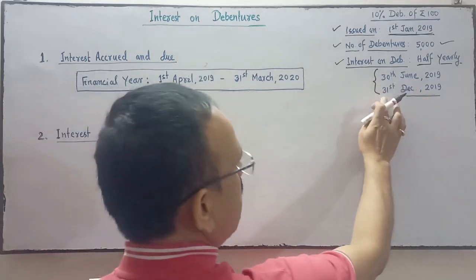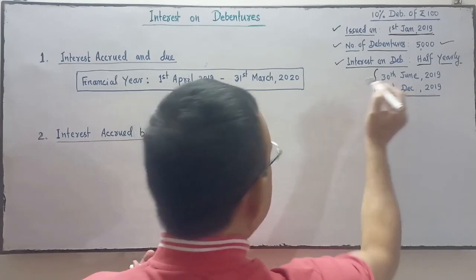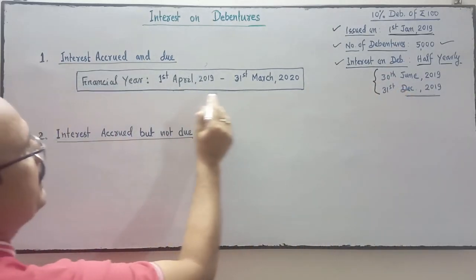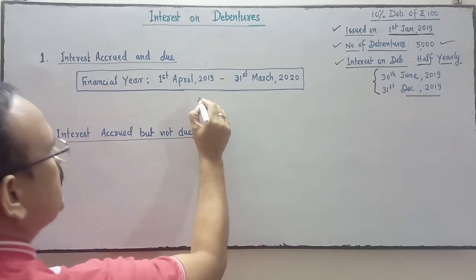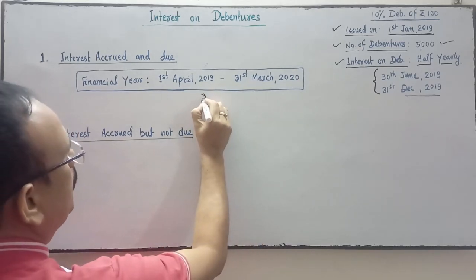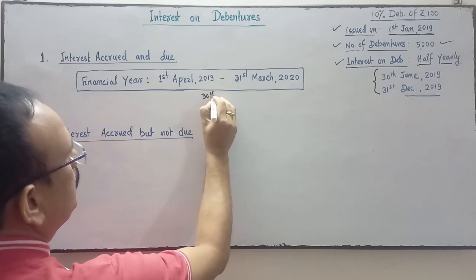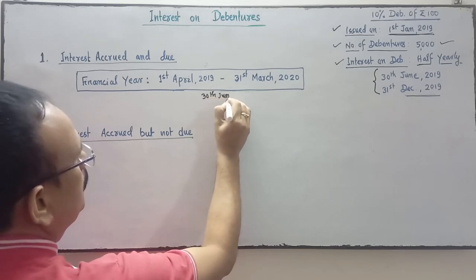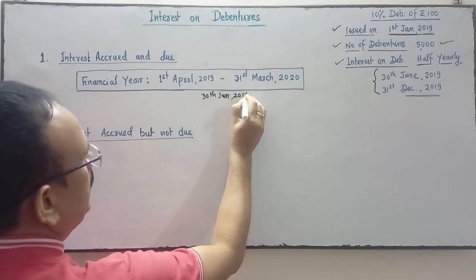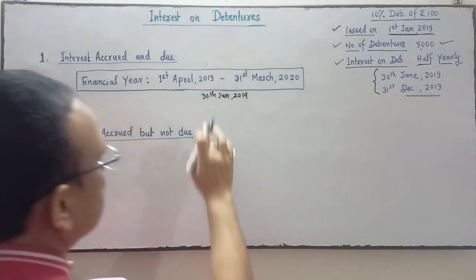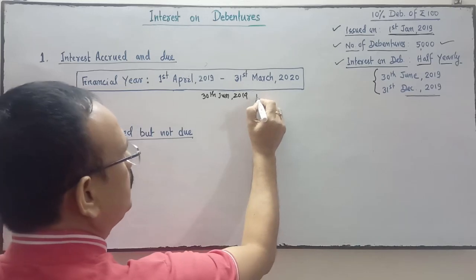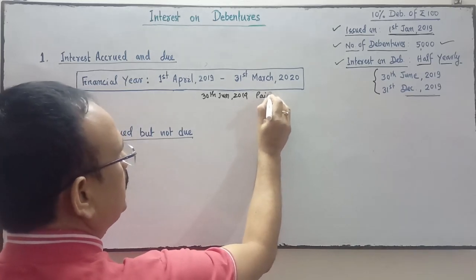So I am talking about this. On 30th June 2019 in this financial year, the first interest was paid by the company.